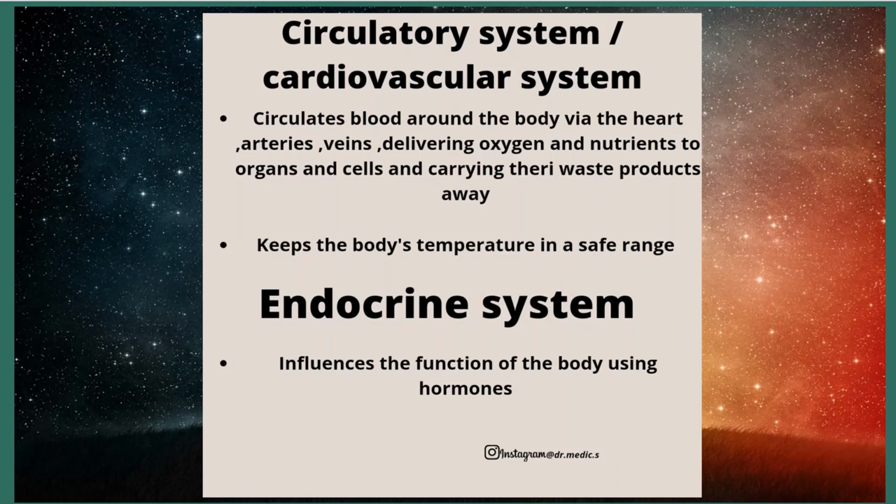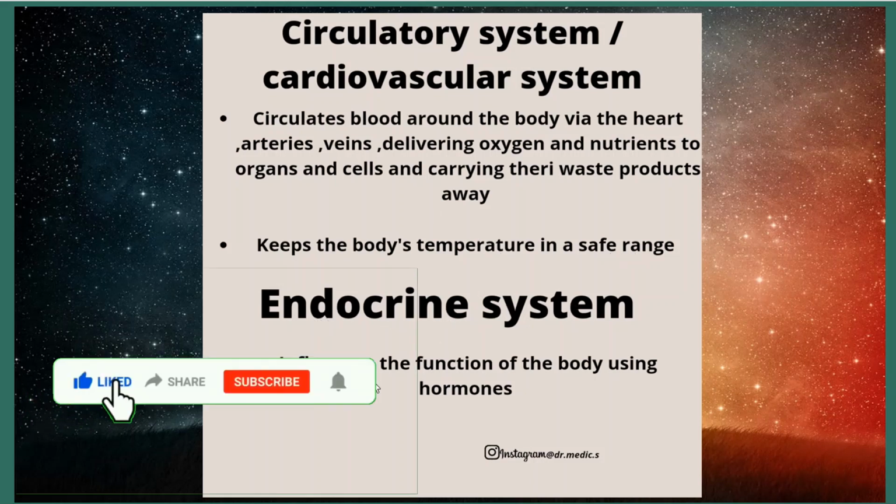Circulatory system or cardiovascular system. This system circulates blood around the body via the heart, arteries, and veins, delivering oxygen and nutrition to the organs and cells and carrying their waste products away. It keeps the body temperature in a safe range.